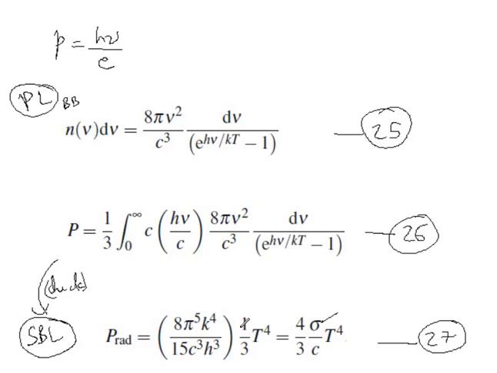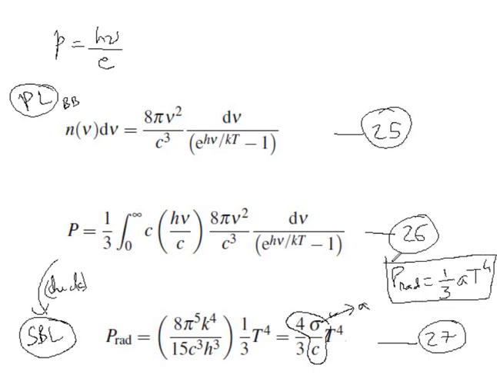Now it is important to note that sometimes this quantity 4 sigma by c here is called the radiation constant a, so that we can also write the radiation pressure as 1 by 3 a T to the power 4. Okay, sometimes it is also written like this. So we have discussed and also evaluated the radiation pressure as well.